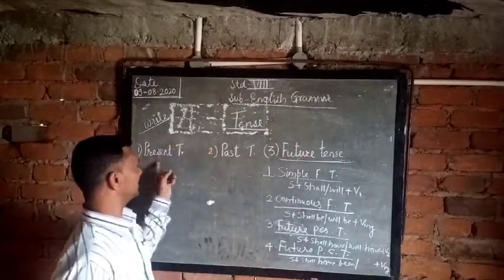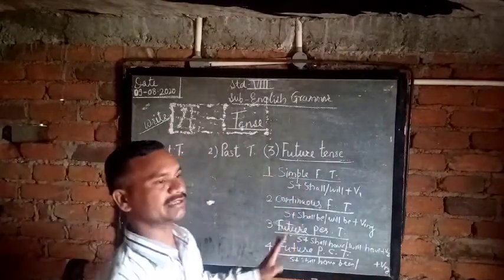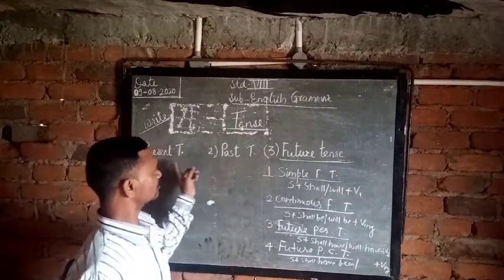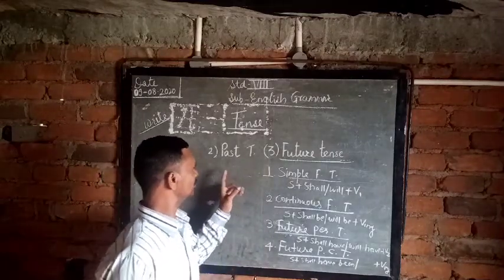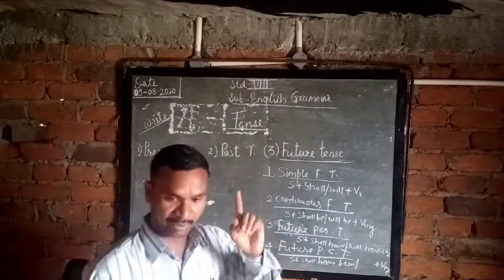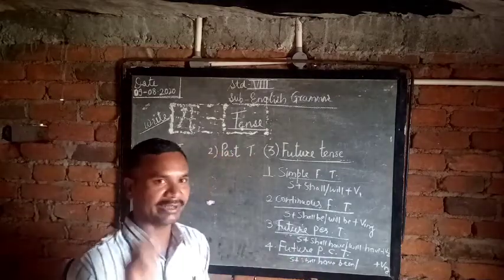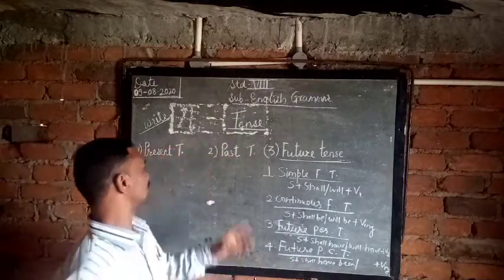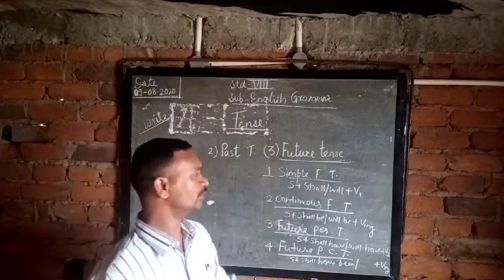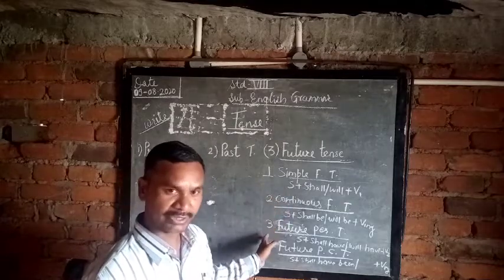We discussed the three tenses, and students, you have to discuss them with each other. Why? Because when you are writing any sentences, when you are making any composition, at that time also we need these three tenses. Okay, thank you.